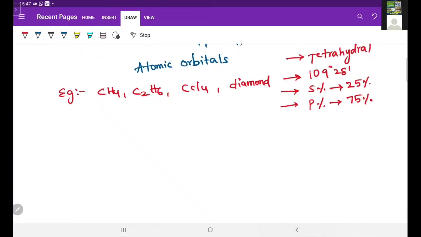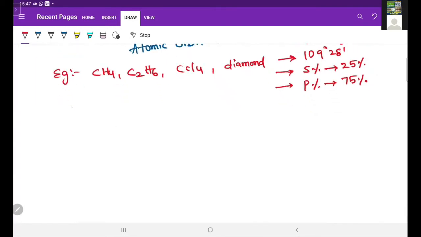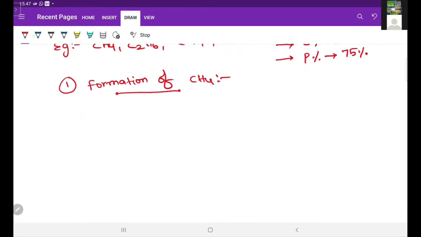Now we'll see the formation of CH4. First one, formation of CH4, methane. So I will see how this methane molecule is formed. In this, the central atom is carbon.